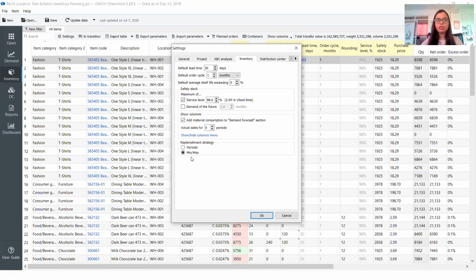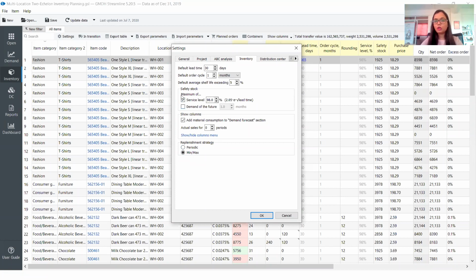Those are usually low volume products. So we can have a min-max strategy in place, indicating that when the inventory goes below, say, 5 units, we would generate an order for a replenishment order.